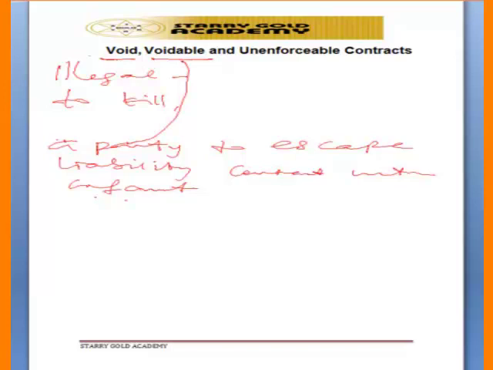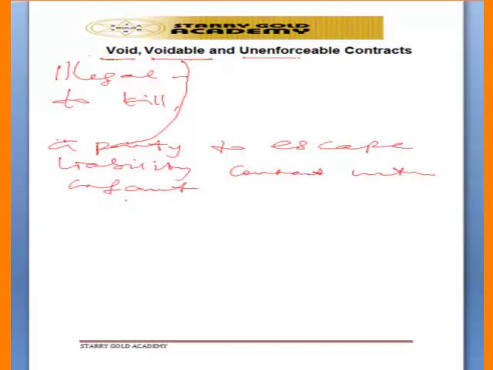A contract with an insane person is the same thing. The insane person may go to court, refuse to fulfill his promise, and tell the court that at the time he entered into the contract he was insane. Even a drunken person can also escape liability. So that's what we call a voidable contract.